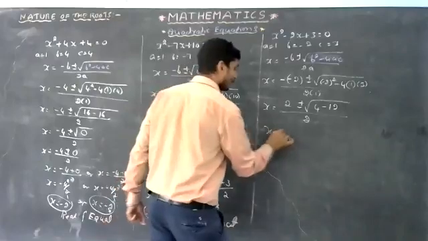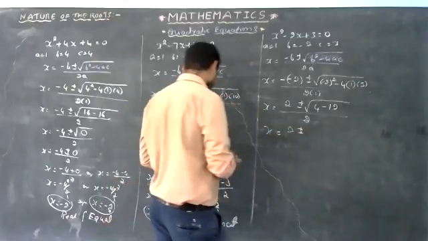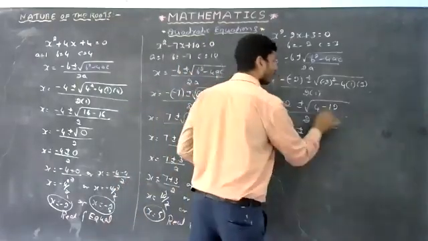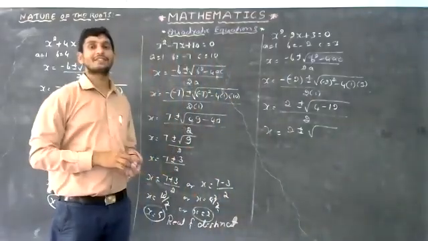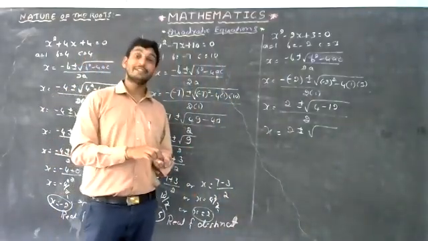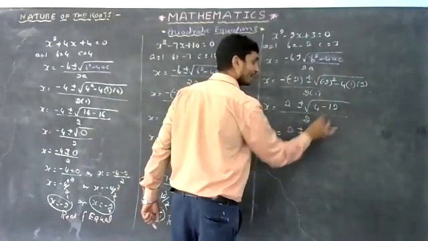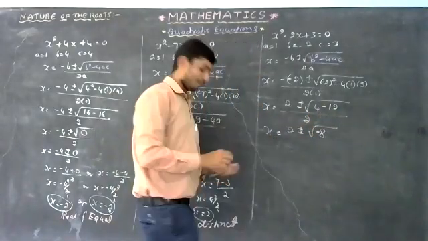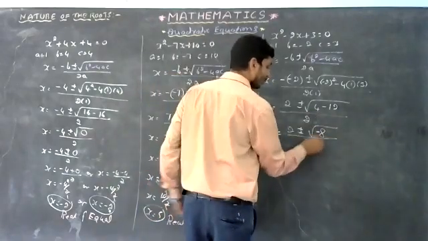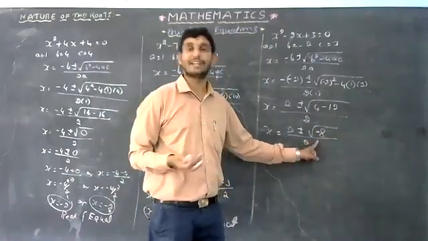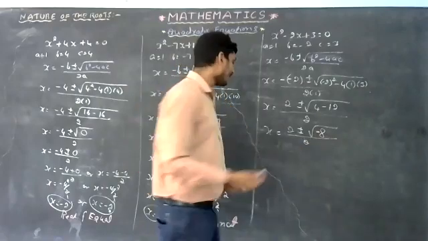That is x is equal to 2 plus or minus square root of 4 minus 12. See here, one is plus, the other one is minus, so you have to go for subtraction. You have to subtract 4 from 12, it is 8. The bigger number is 12, so it is minus, whole divided by 2. You can observe here, square root of minus 8, it is an imaginary number. Okay, let us simplify.